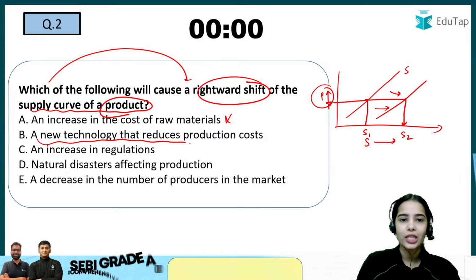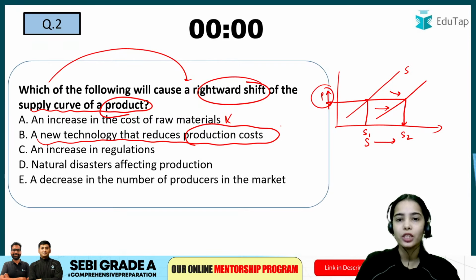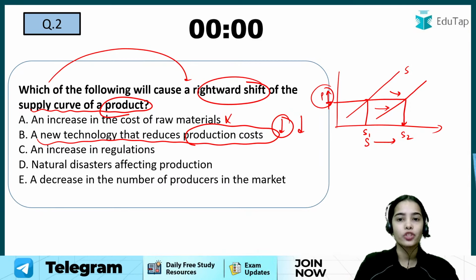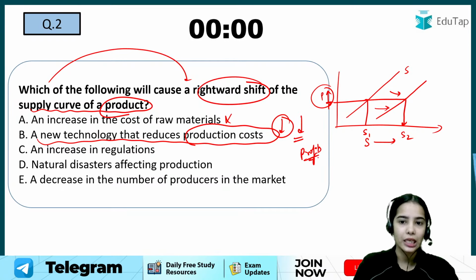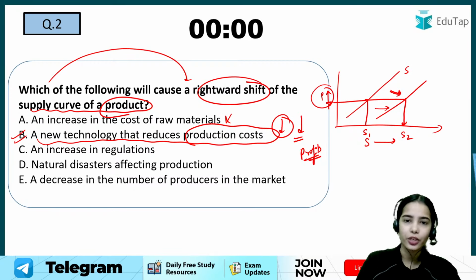A new technology that reduces the production cost. If the new technology is introduced that is reducing the production cost, that means cost of production is reducing. The cost of production is reducing, that means profits will increase and the producers will want to supply more at the same price. So yes, this seems like the answer, but let's see the other options also so that we are very sure.